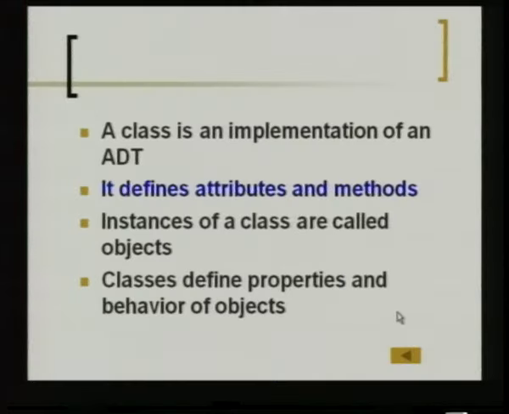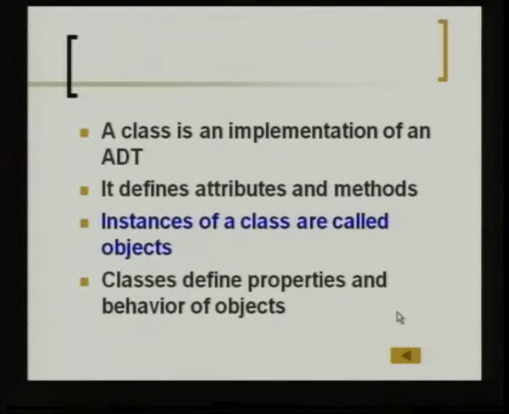It defines something called attributes and methods. Now, an attribute is nothing but a feature; it is another name or a technical term for a feature. A method is nothing but a function. So it defines what the features of that class are and what functions can be performed by the objects of that class. Instances of a class are called objects.